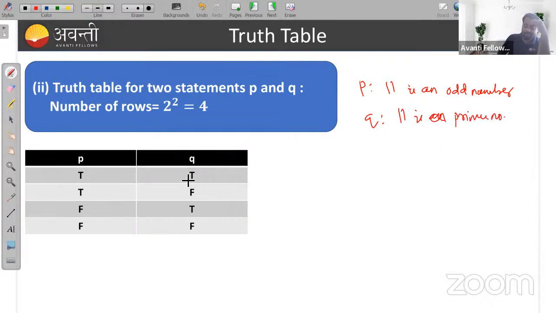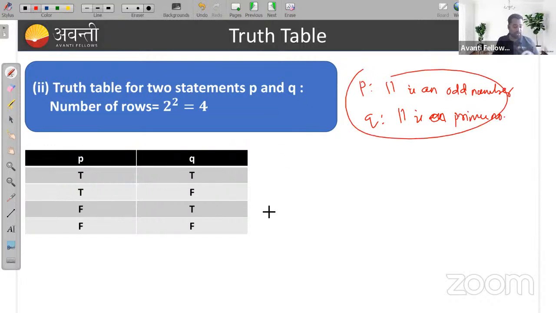What are the possible truth values of these two statements P and Q? Either at a time both statements will be true. If P is true, Q is false, that is another possibility. If P is false, Q is true, another possibility. And when both statements are false, that is also a possibility.